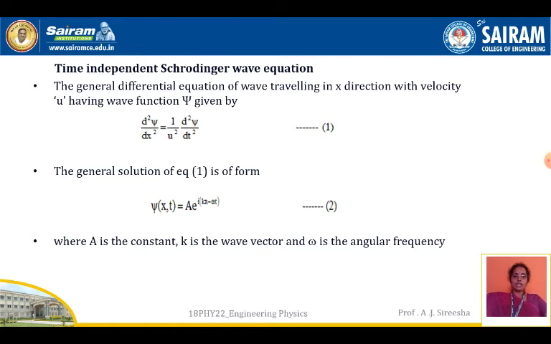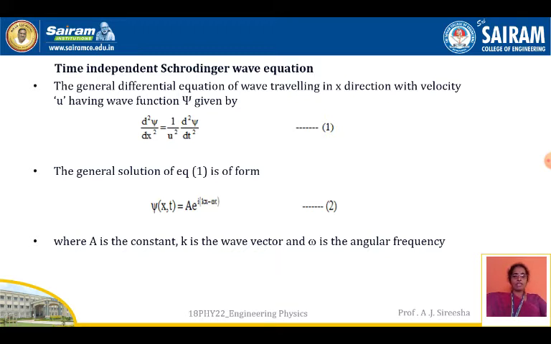That led to Heisenberg's uncertainty principle, where he said that delta p delta x is greater than or equal to h by 4 pi. The significance of Heisenberg's uncertainty principle is that instead of looking for the exact position and momentum of a particle, we look at the probability of finding a particle in a given space, that is, the probability of its position or its momentum. So we go with the probability function. So it led to the wave function.